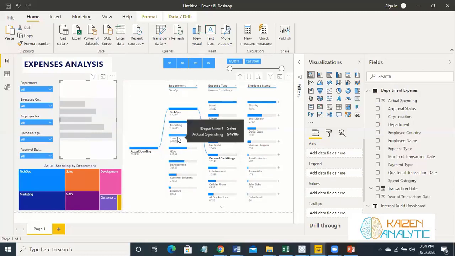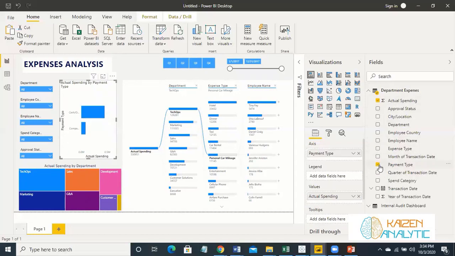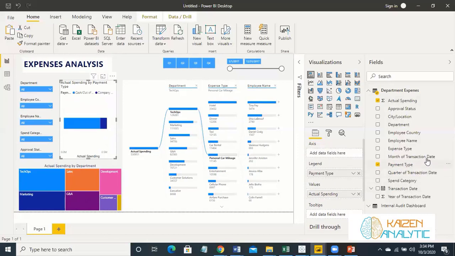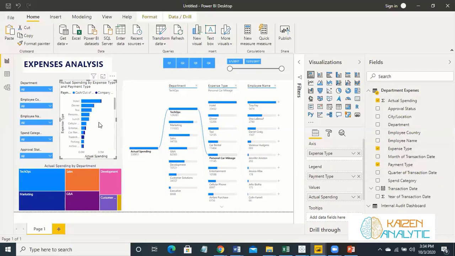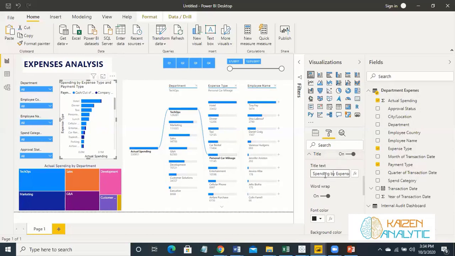So first, let's place the actual spendings, the payment types in the legends, and expense type. And let's rename it in the title as spending by expenses.